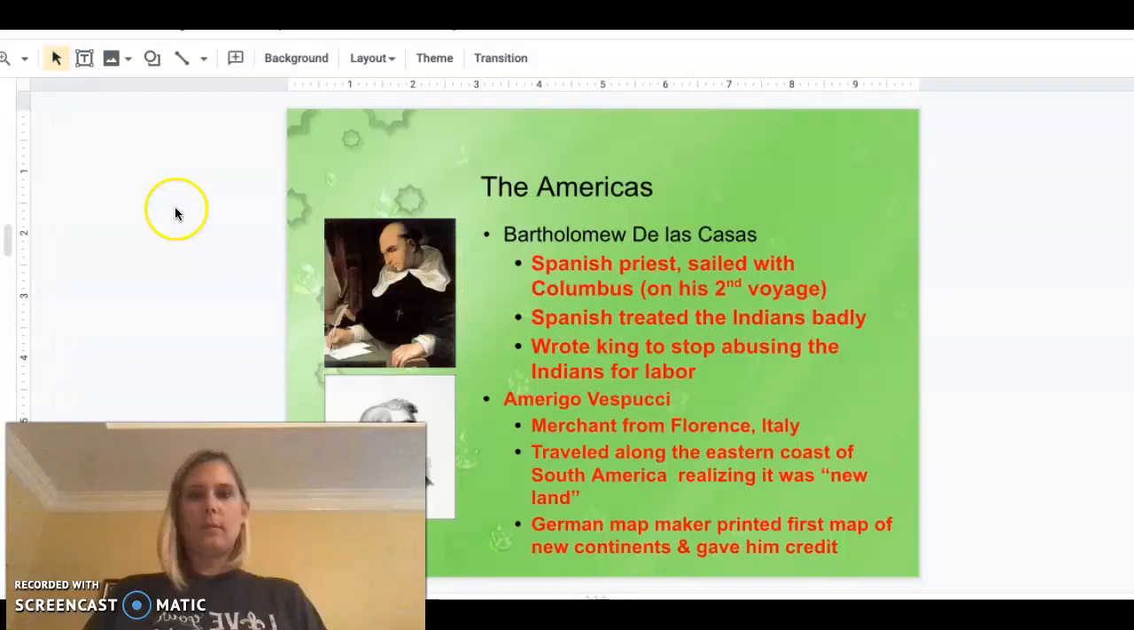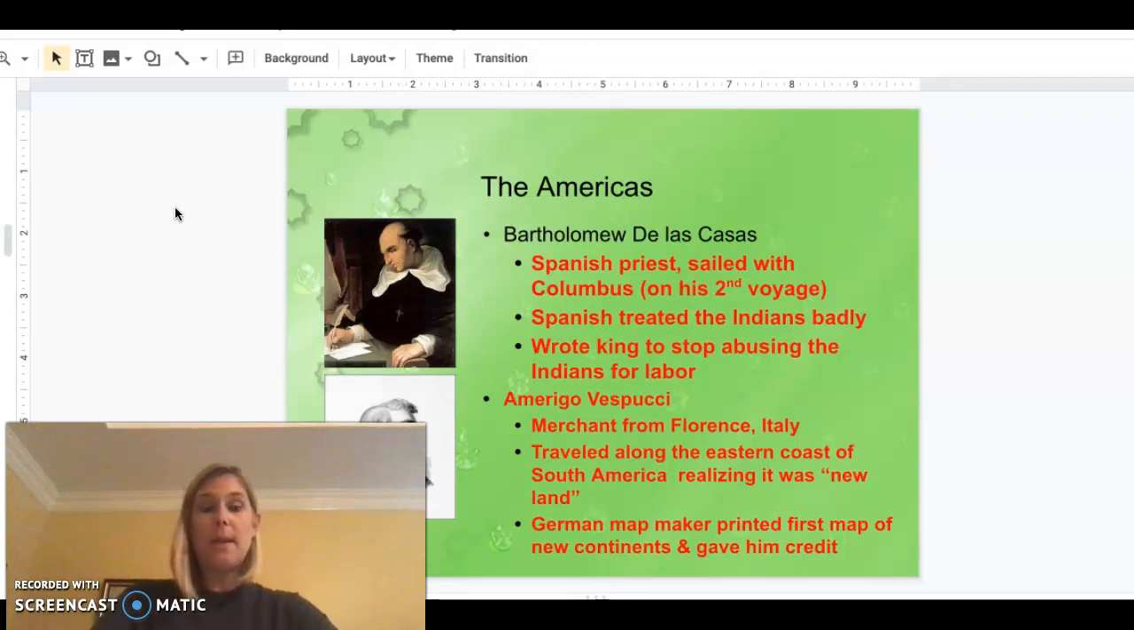So what happens is the records of Vespucci's trips are given to a German map maker who is in charge of printing and creating a map of new lands. And so when the German map maker obviously printed up and drew out these new continents that we all know to be the Americas, he put Vespucci's name on the map.